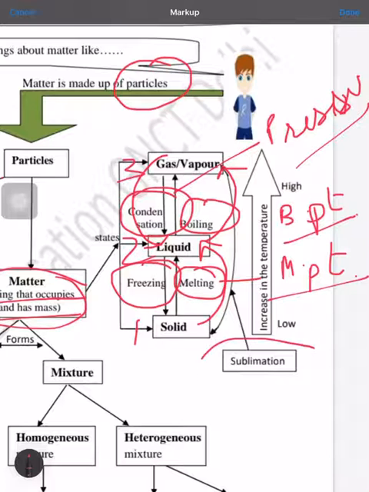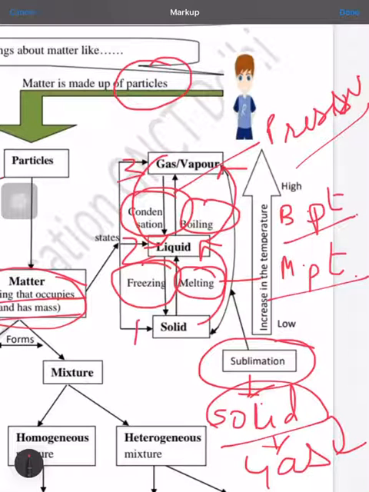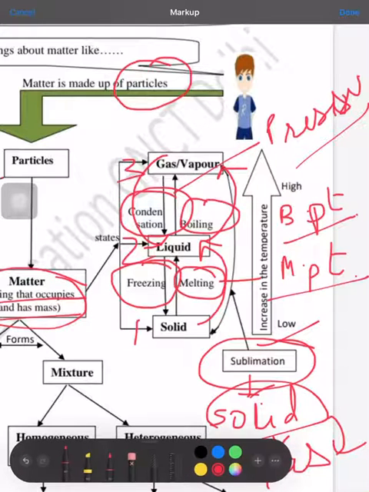But one more process is there, that is known as sublimation, through which solid is directly changed into gas. So this going of solid directly to gas without going into the intermediate state, that is liquid, is known as sublimation.